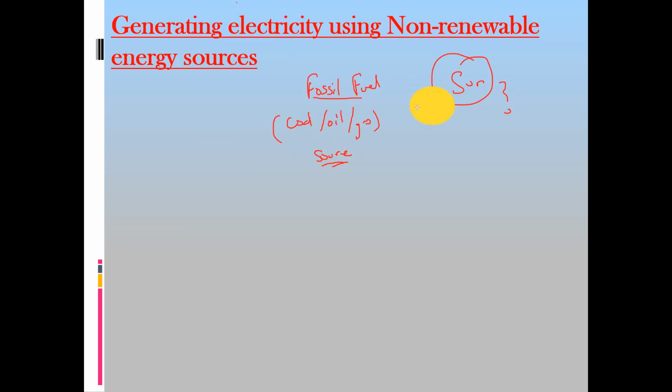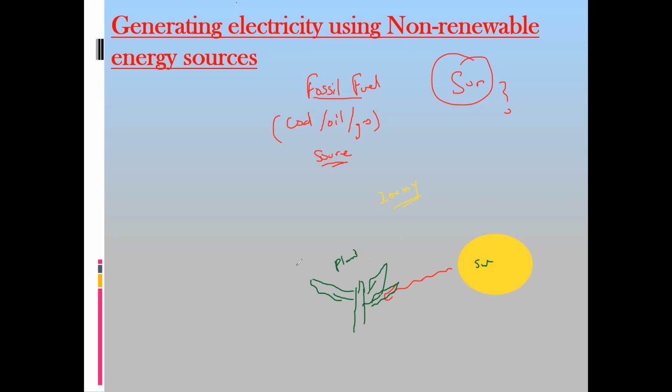About 200 million years ago, there were plants on the earth. These plants absorbed energy from the sun.